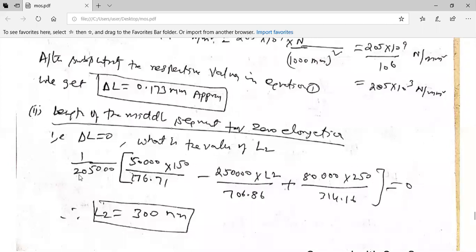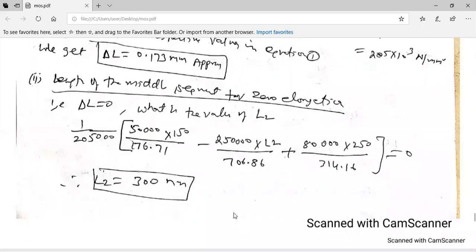So this whole thing is delta L, PL by AE. P is 50,000. P1 L1 by A1 minus P2 L2 by A2 minus P3 L3 by A3. Here L2 is unknown because L2 has to be found out when there is zero elongation. So if you put delta L equal to 0, you can easily get the L2 value. L2 will be 300 mm. Try to solve this, and you are going to get 300 mm.